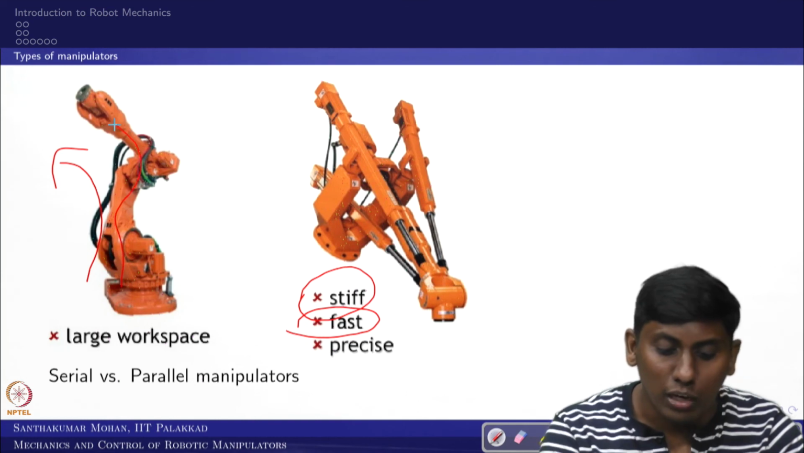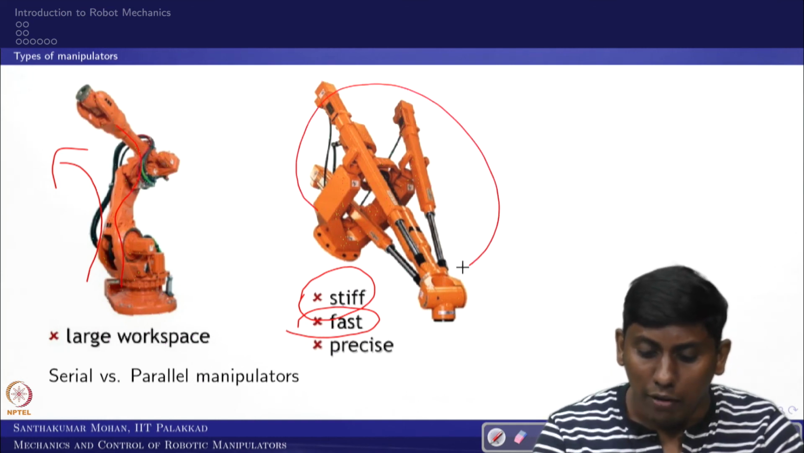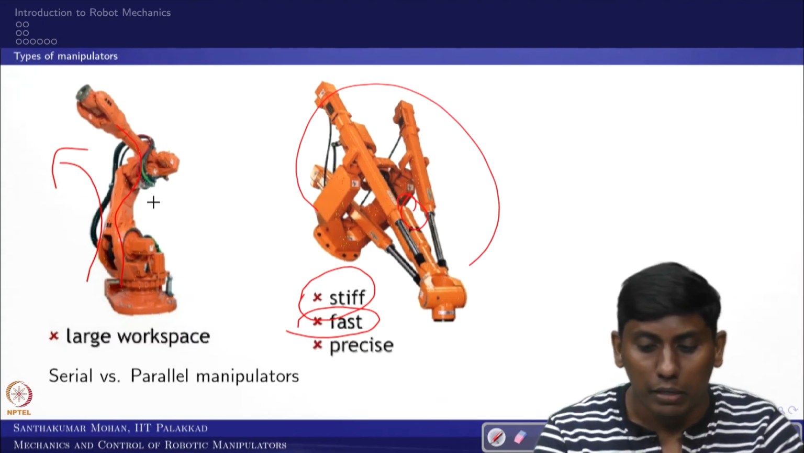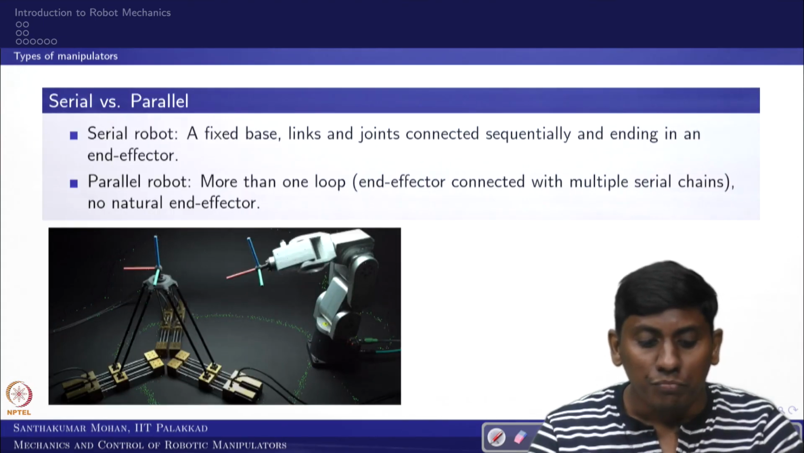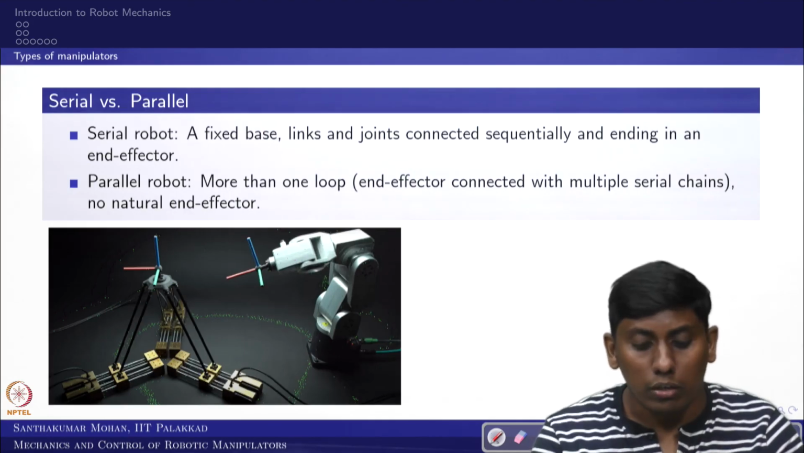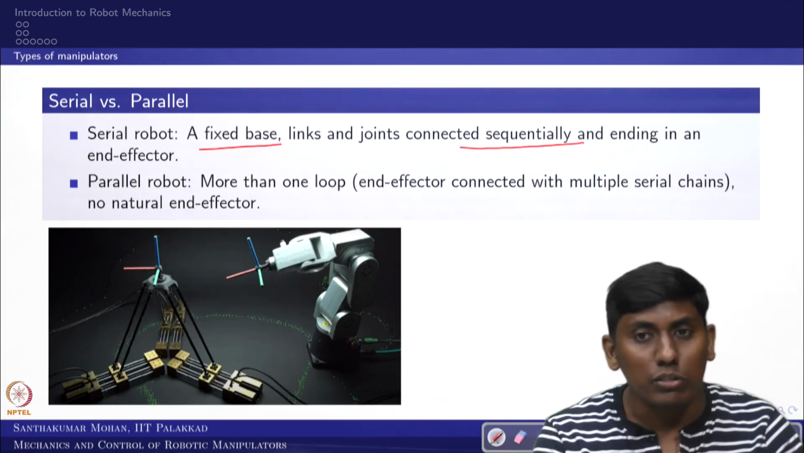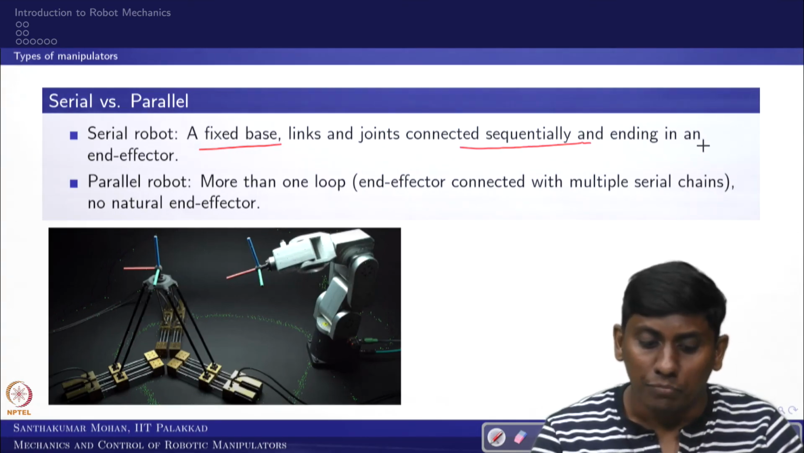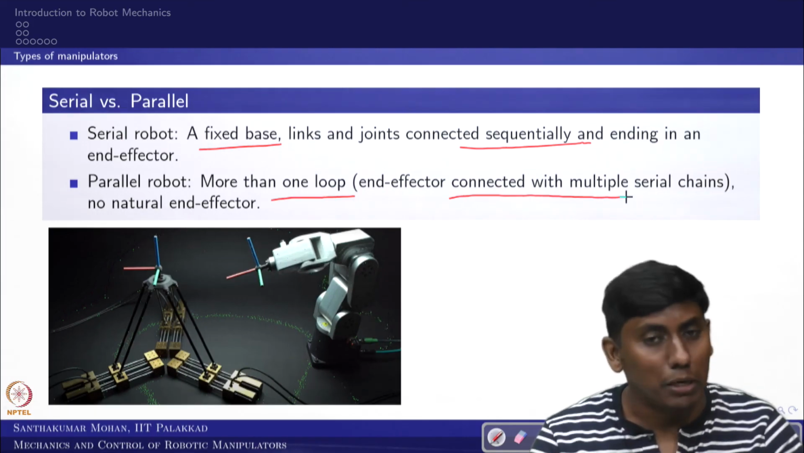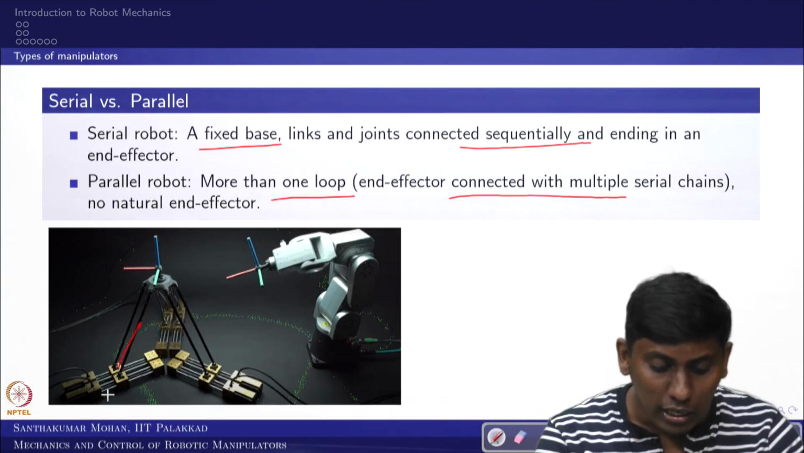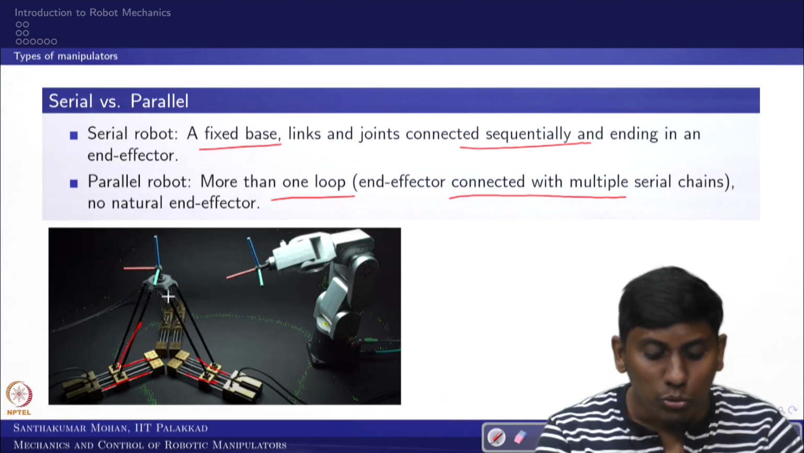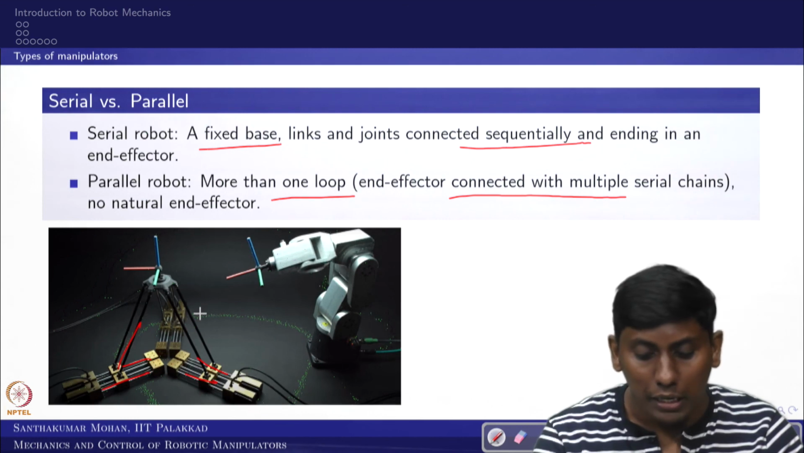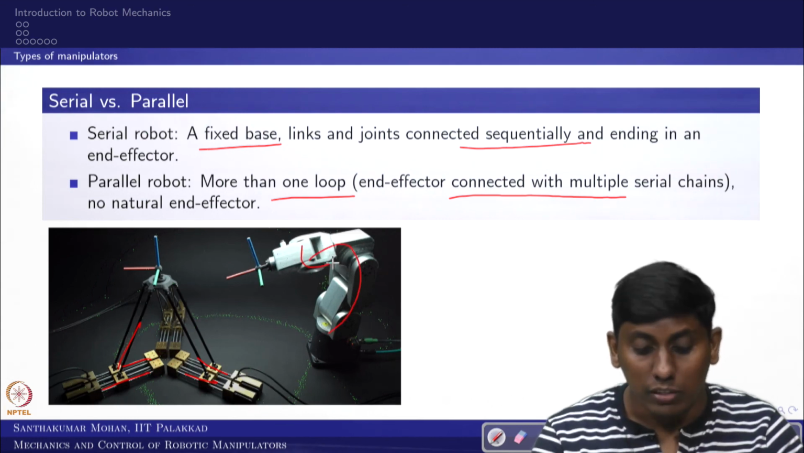You can see both are industrial robots, but this one has several closed loops, while this one is open. This is the basic difference. Looking at it the other way around, in the serial robot one thing is a fixed base, but the links and joints are connected sequentially, ending in an end effector. Whereas in the parallel robot there is more than one loop, with the end effector connected to multiple serial chains, right? There are 6 actuators connected in a parallel way, but this one is open, which is a serial chain.